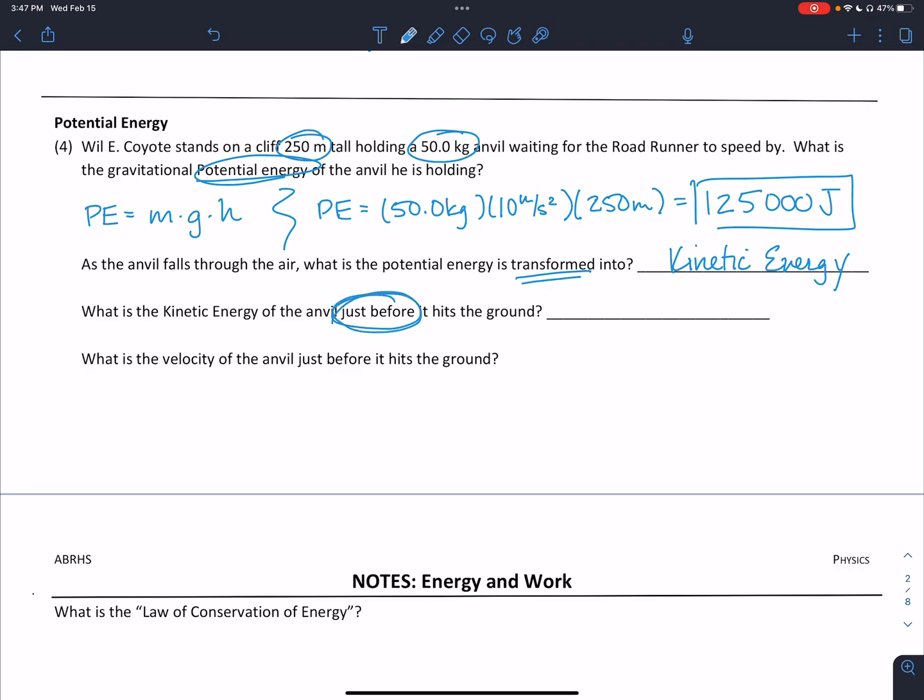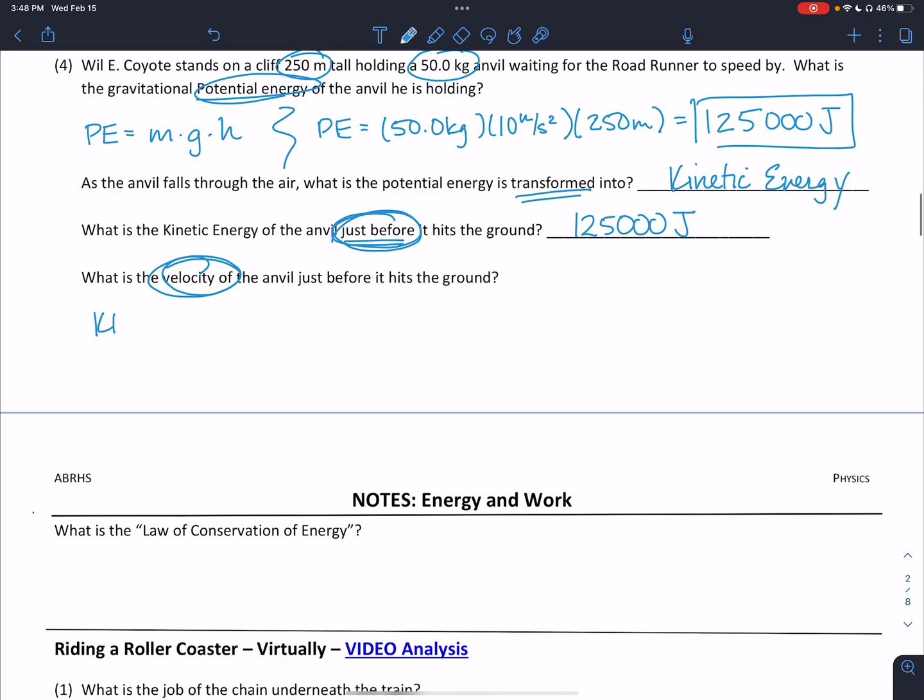All right, so if we had 125,000 joules worth of energy at the top of the cliff, and we're not allowed to create or destroy energy, then I have to also have 125,000 joules worth of energy at the bottom of the cliff. All right, and if I know that, then I can determine the velocity of that anvil just before it hits the ground. All right, and the just before part is important. It's kind of like when we were doing our ball toss work, where we always talked about right after we threw the ball and right before we caught it. It's the same idea here.